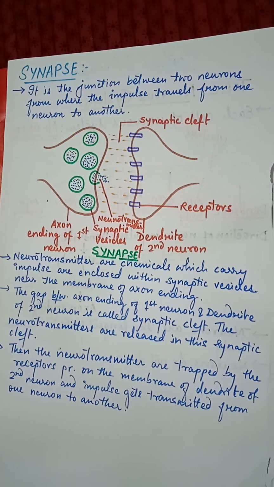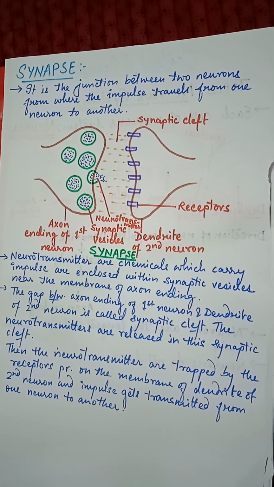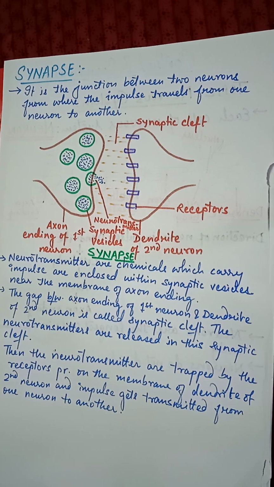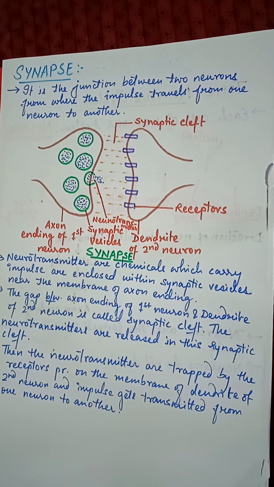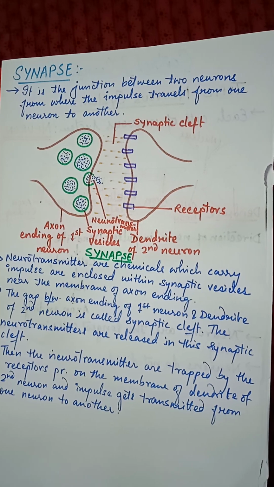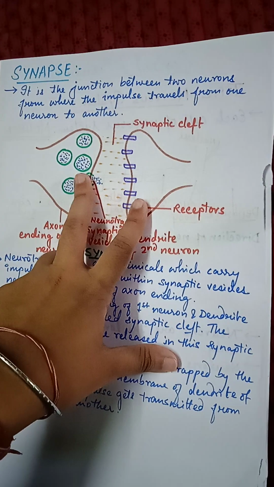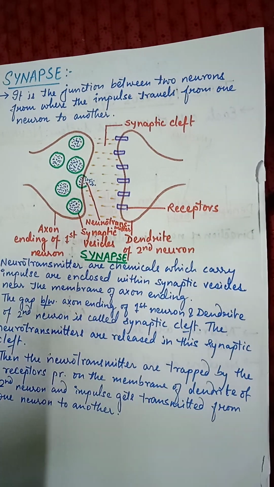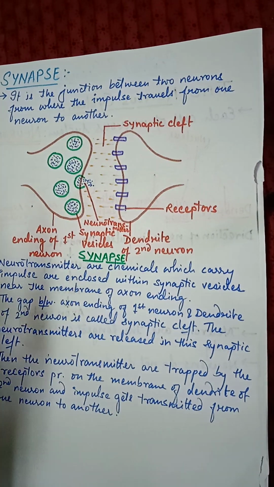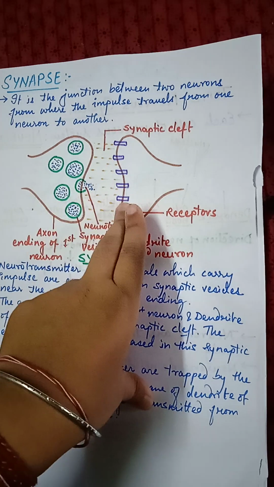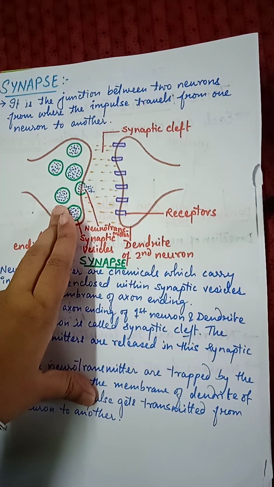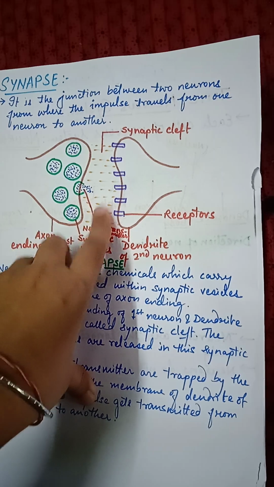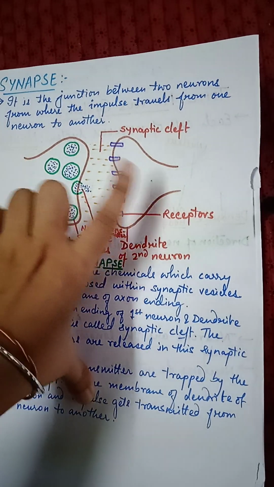So our next topic is synapse. Now what is a synapse? Synapse is the junction between two neurons from where the impulse travels from one neuron to another. Neurons are nerve cells, so they are placed one after the other. This is the first neuron, for example, and this is the second neuron. In between there is a junction. This whole thing is known as synapse.